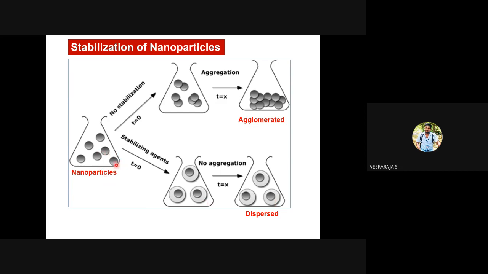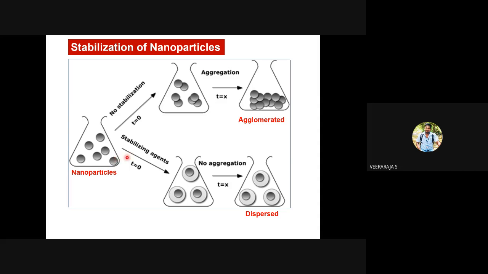If you make a 5 nanometer particle, after 1 week, 10 days, or 1 year or so, you can expect 5 nanometers, highly dispersed. And this process is known as stabilization. Stabilization of nanoparticles using protective agents, stabilizing agents, or capping agents.